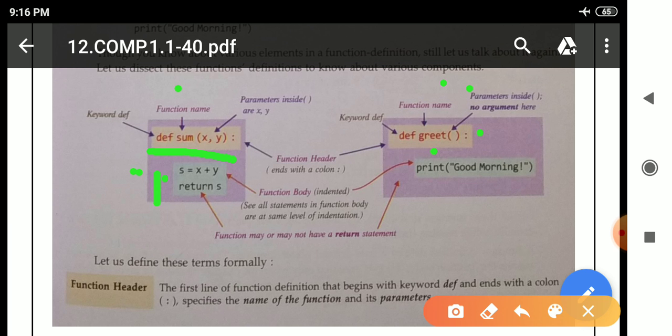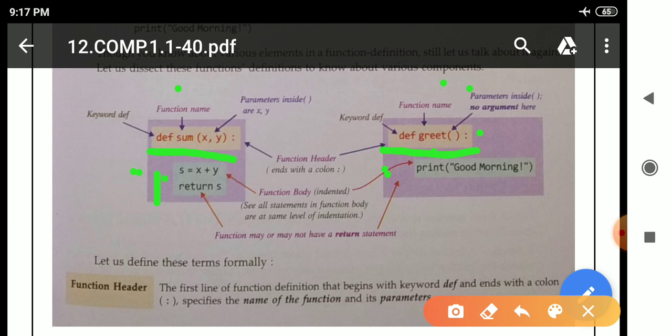After that colon is there, means this complete line is known as function header, means we have to leave space here, means indentation space, because of colon. You can see here colon is there at last, that is why we have to leave space here. After that we have to write print good morning.